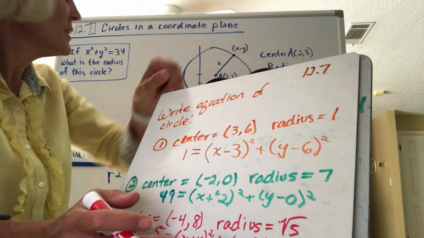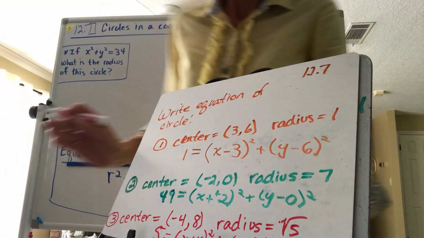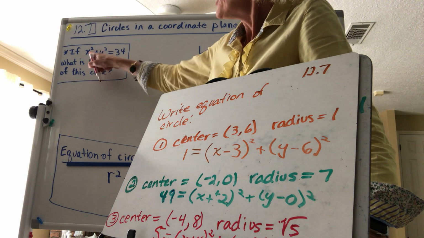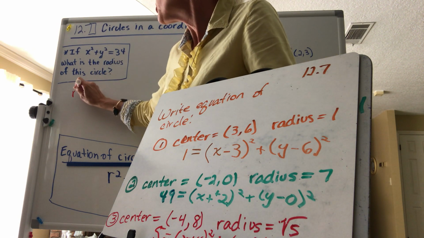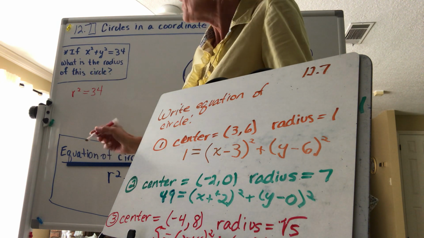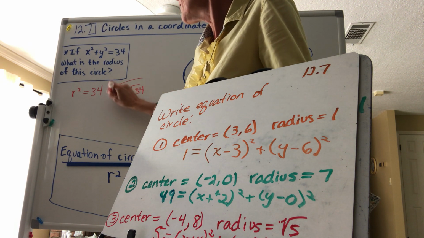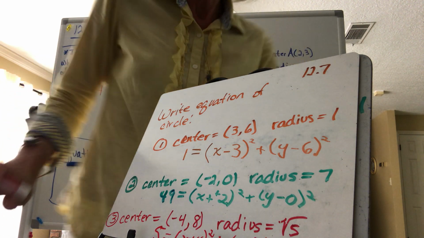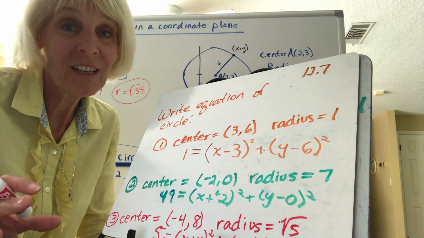So let's go back to Mike Tyson then and say, okay, so now I had that y squared. What would I have if x squared plus y squared equals 34? What would the radius of that circle be? Well, I'm really looking at it as something was squared. So r squared is 34. Oh, so what is the radius of his circle? R equals the square root of 34. You have to square root both sides. Okay? And Mike Tyson had said anybody that could solve that is a rocket scientist. So you're all rocket scientists now.